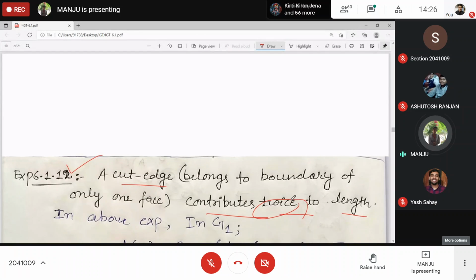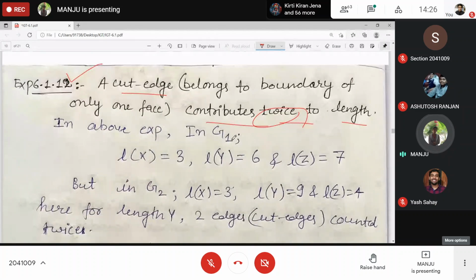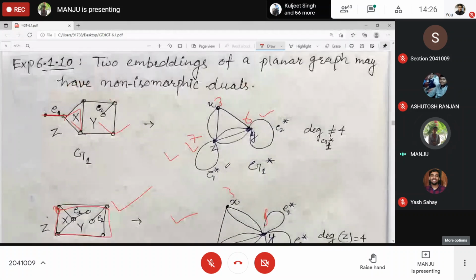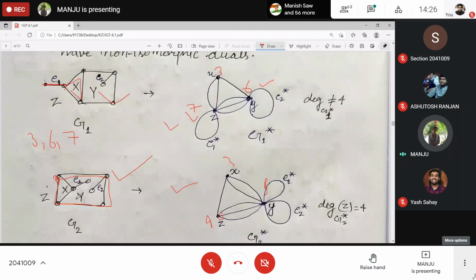And we have also seen that in G1 and G2, the lengths over here are 3, 6, and 7. Here it was 3, 9, and 4.